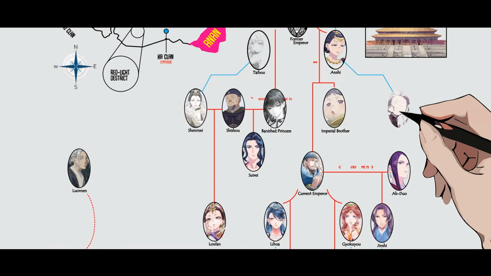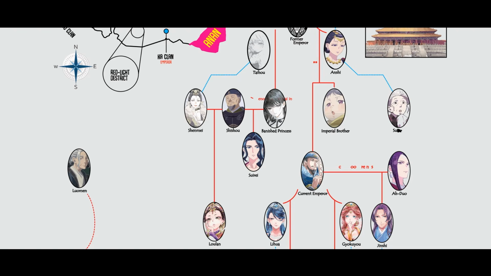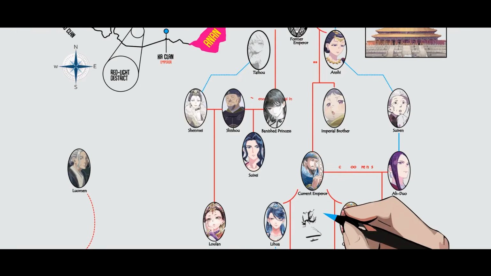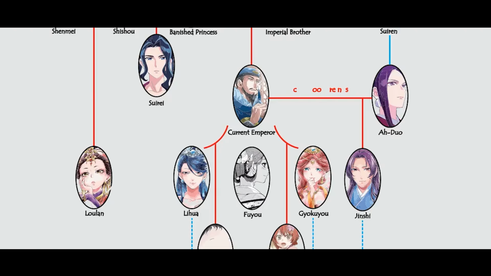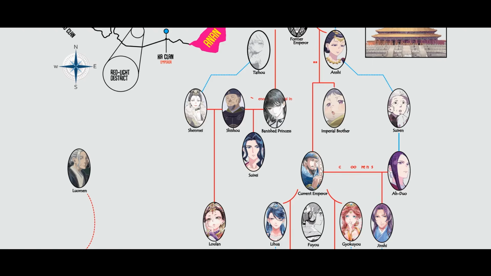Now back to the current emperor's consorts. Yu is another notable figure, hailing from the vassal state of Anan, which itself is under the control of the country of Luck. As Anan's third princess, Yu was sent to Li to serve as a courtesan for Emperor Yang. But rather than accept this fate, she purposely sabotaged her chances because she was in love with another man. To escape her role, she pretended to be mentally unwell. Her act worked. Seeing her as unfit for court life, the emperor dismissed her and gifted her to the man she loved. Eventually, she returned to Anan.